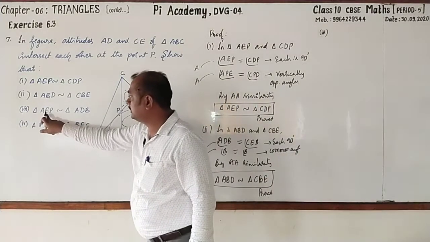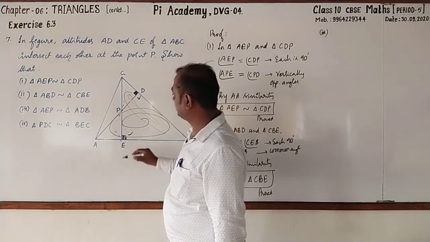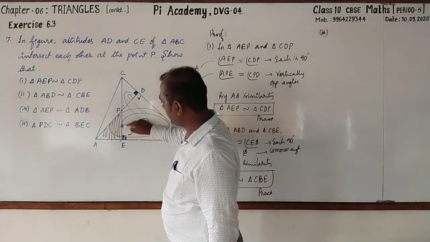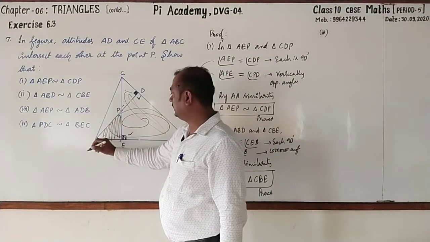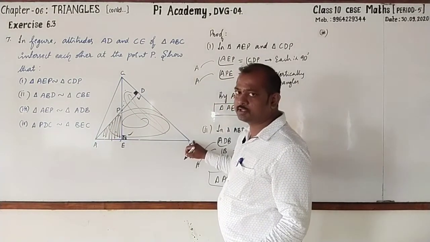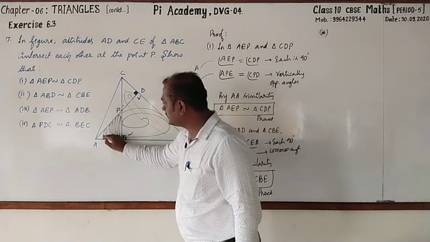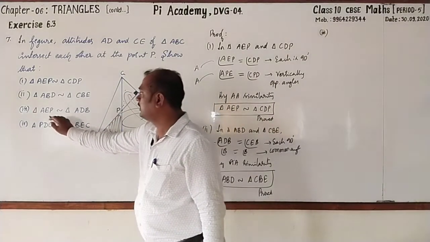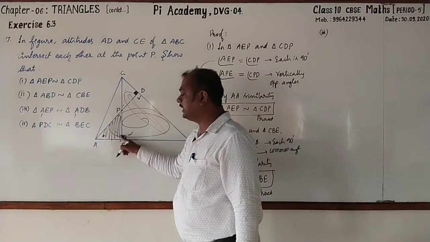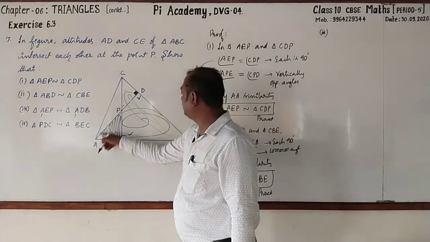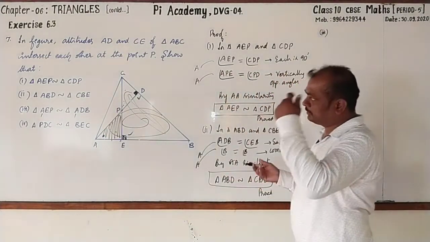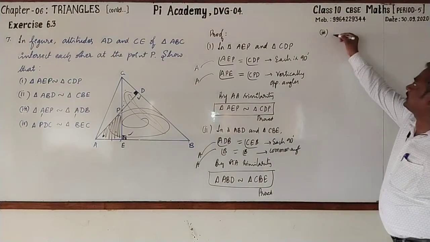Now let us go for writing the third one. Observe AEP and ADB. AEP, this triangle, and ADB. Is it not simple? For both the triangles, angle A is common. See this? Angle A. Next, in AEP, angle AEP is 90 degrees. In ADB, angle ADB is 90 degrees. Again by AA similarity. Yes, start writing.